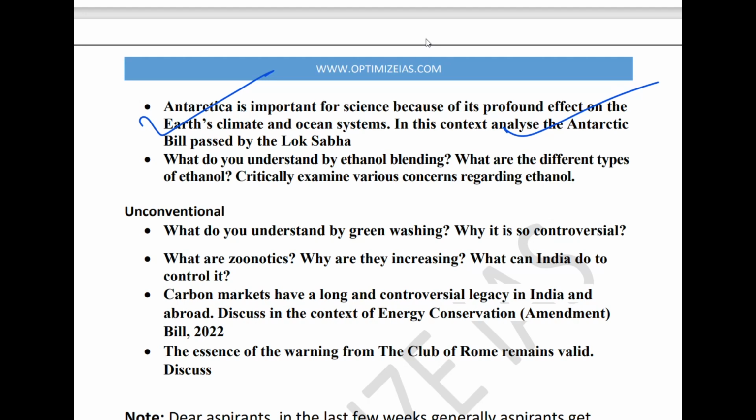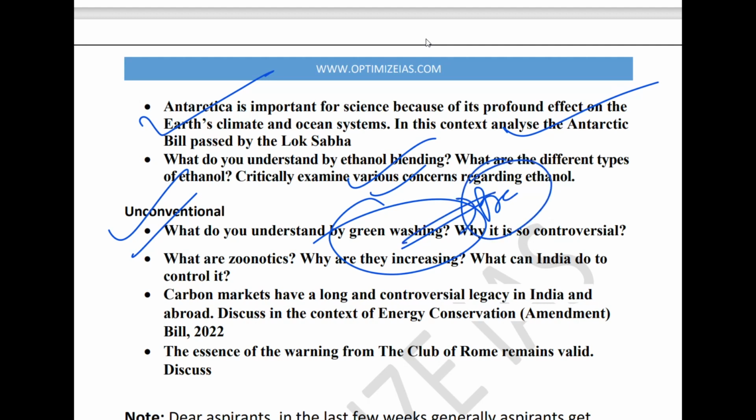Next, some unconventional questions which can come: first is the topic of greenwashing. It has come in the prelims. I had predicted it, and it came in the prelims. It can again come in the mains. Some analytical aspect they can ask you, to critically examine this greenwashing. Next is the topic of zoonosis, and they will link zoonosis to the decline in biodiversity. This I have also covered in the General Studies Paper 3 science section. I have already said that this topic is going to come, so I am not going to repeat that.